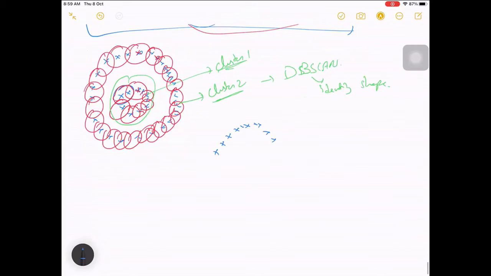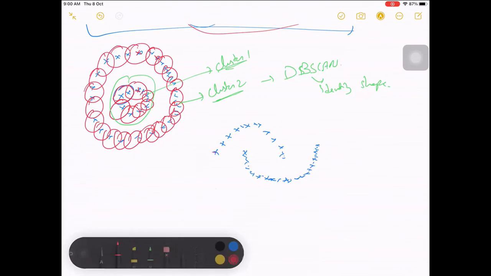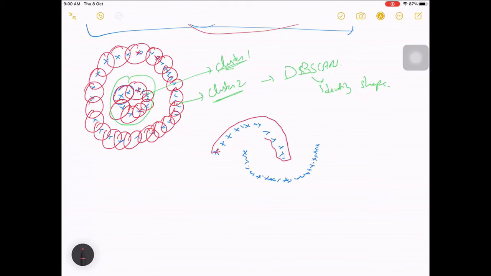There is one more popular example. You have data points like this, and there is one more set of data. This is one famous example for DBSCAN. If it is K-means, what will happen is this will be one and this will be one, right? But when you take DBSCAN, all these will belong to one cluster and all these will belong to the second cluster. This happens with DBSCAN, but not with K-means.